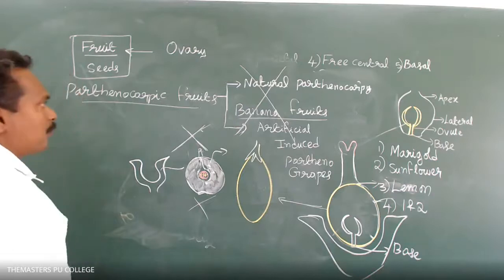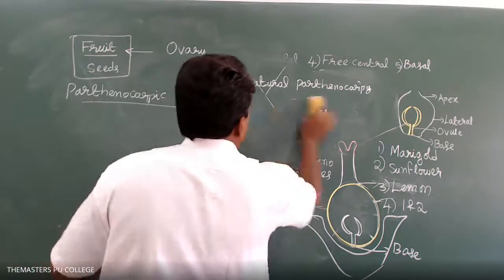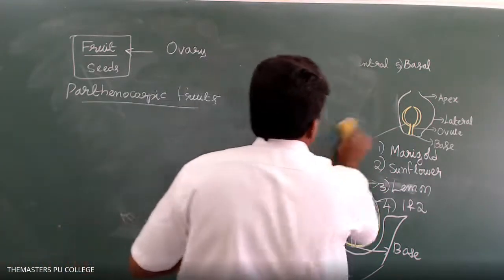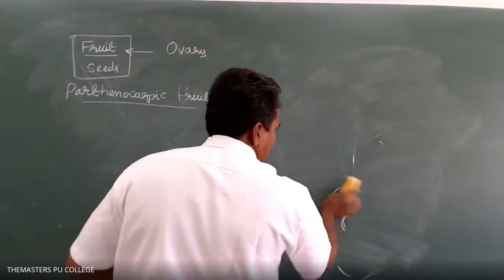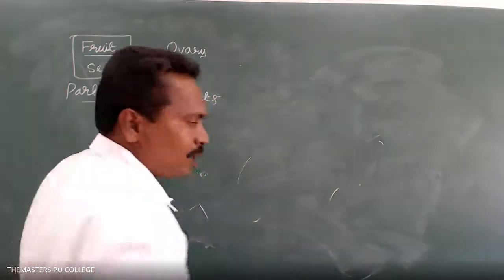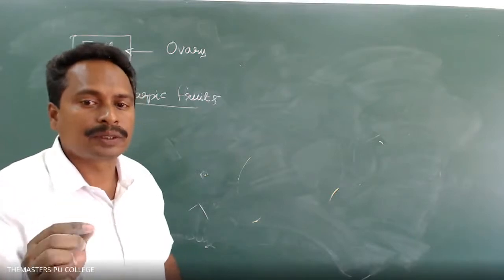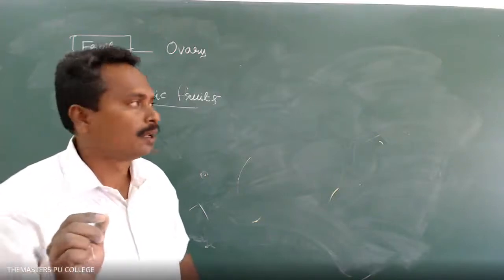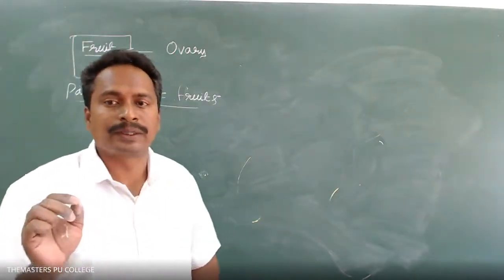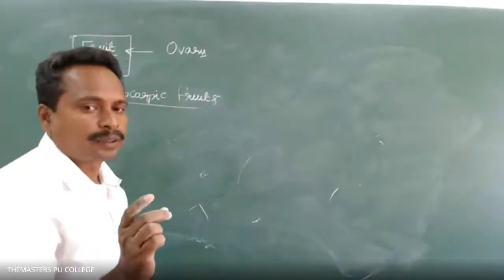Here, parthenocarpic fruits mean the fruits are formed without the fertilization process. The definition from a subjective point of view: what are parthenocarpic fruits? If the fruits are formed without fertilization, they are known as parthenocarpic fruits. An example of parthenocarpic fruits: banana and seedless grapes. Banana fruits, that's enough. Okay.